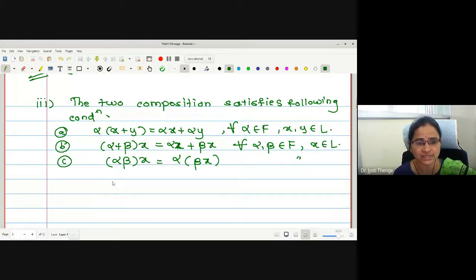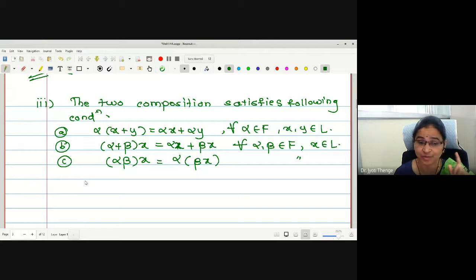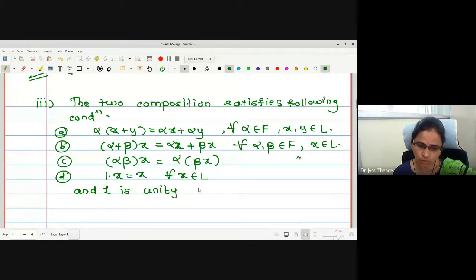What kind of property is this now? Associative. Again, I am saying no, ma'am, it is not associative. It looks like associative. Okay. And the last one I am going to write is 1 dot x is x for all x in L, and 1 is the unity element of the field F.